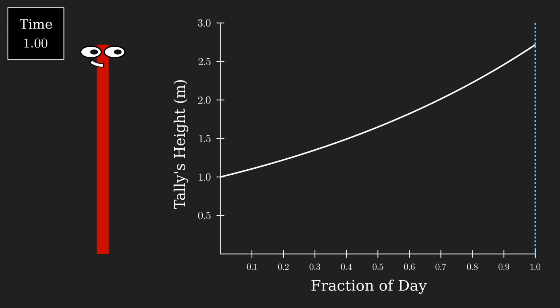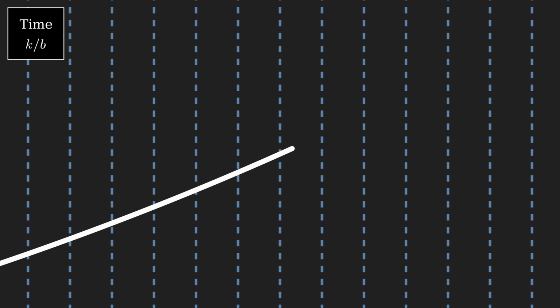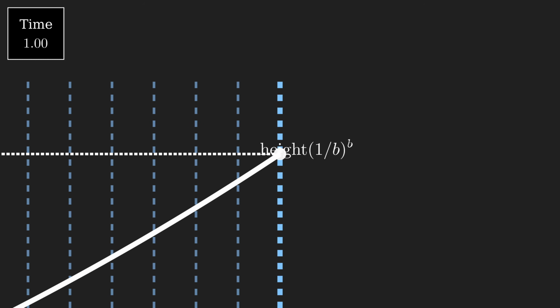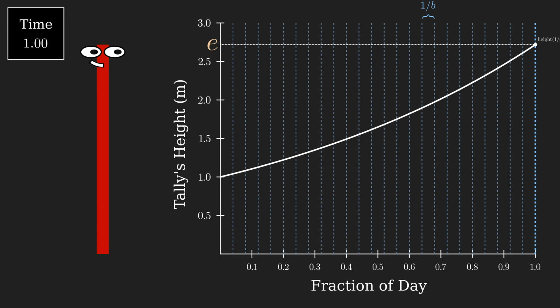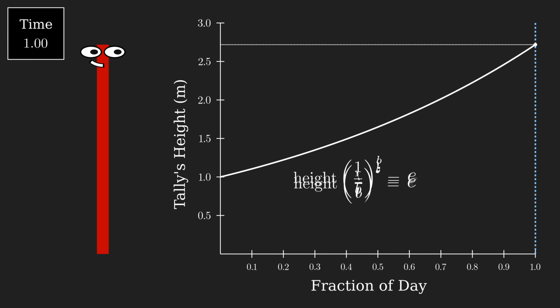Let's leverage the fact that height of 1 equals e by breaking up the interval from 0 to 1 into b time segments of length 1 over b. By the same logic as before, her height at time k over b is height of 1 over b to the k, for any integer k. Thus, her height at time b over b is height of 1 over b to the b. But we know her height at time b over b is e. That tells us that height of 1 over b to the b equals e, or height of 1 over b equals e to the 1 over b.